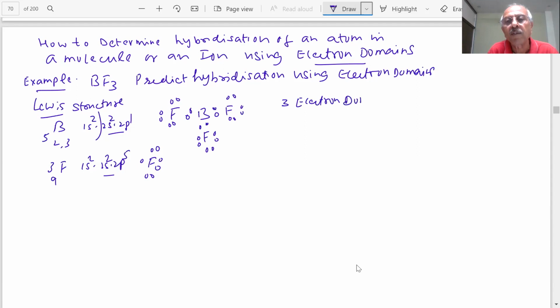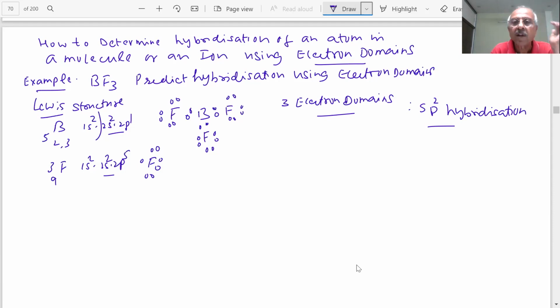And when I told you there are 3 electron domains, students, how many are there? 3 electron domains. Is there anything else? Nothing. So when there are 3 electron domains, what will happen? They will go farther away from each other. This will lead to sp2 hybridization. What hybridization will this be? sp2, students. How many orbitals will be required?